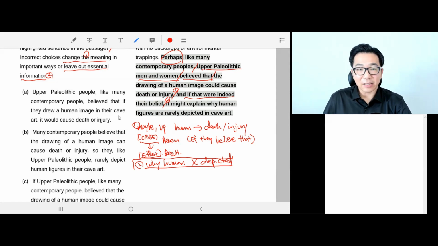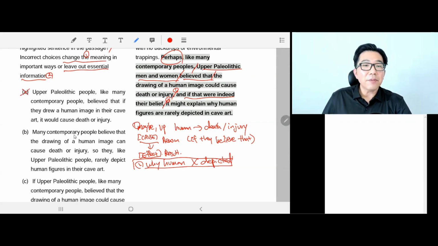We need that as content, but it leaves out this second part completely. If you look at answer choice A, it only contains the first part of this sentence. It does not have the second part at all. So A is the wrong answer.